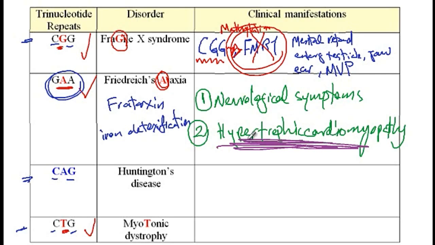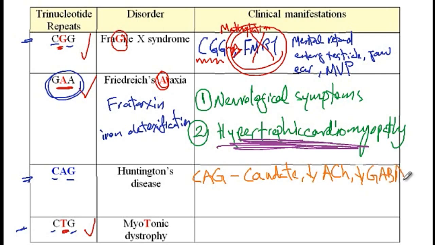The next condition is Huntington disease, which is caused by the expansion of the CAG trinucleotide repeats. And the mnemonic that you can use for Huntington is CAG, which stands for caudate atrophy, decreased acetylcholine, as well as decreased GABA. So we have CAG.